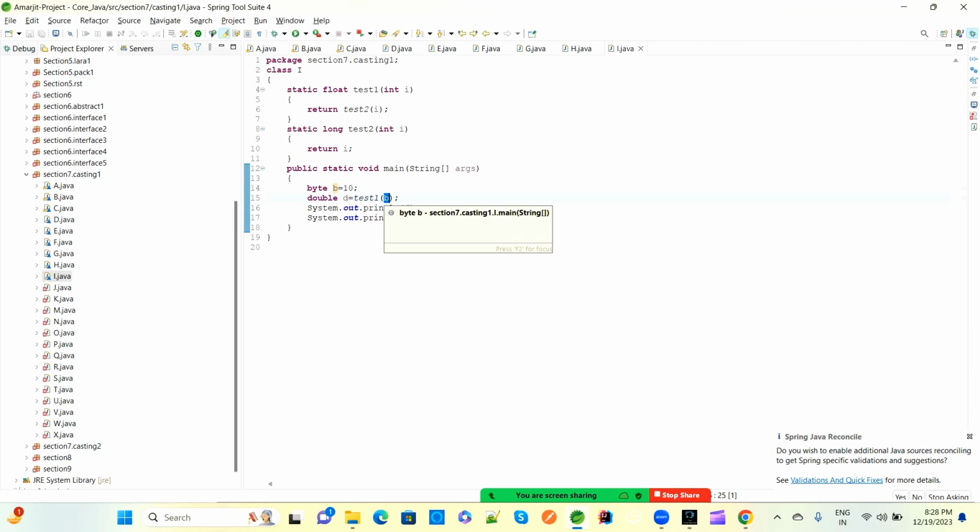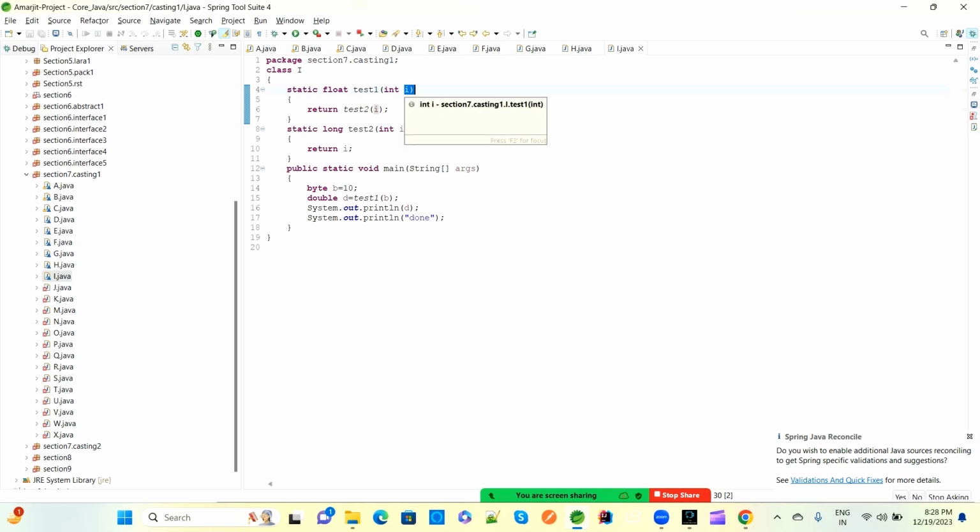So this will assign the 10 value to the integer, because it is going from lower to higher, that is fine, upcasting is happening. So right now integer 10 is there, and this method is a static float, meaning float type is wanted, so the return should be float. But here we have test2, test2 dot I. So the I value is 10 here, because byte was converted to integer, fine.